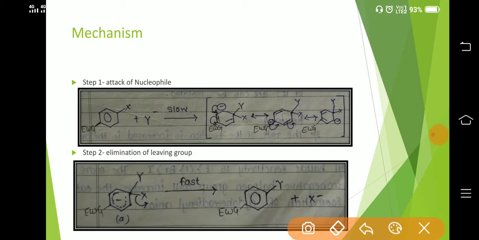Ipso substitution is the substitution in which the nucleophile approaches the position of the leaving group carbon, so that this Y minus attacks the carbon bearing the leaving group, which leads to the generation of these resonating structures.